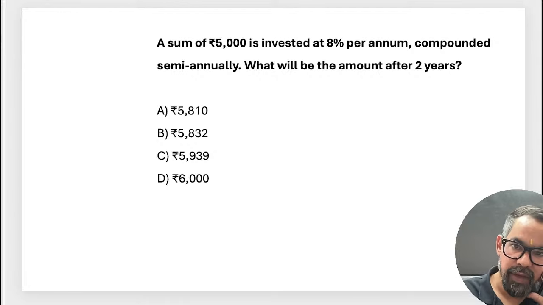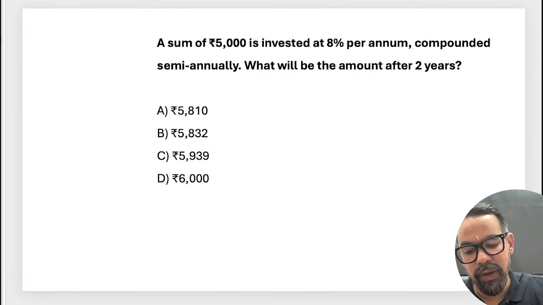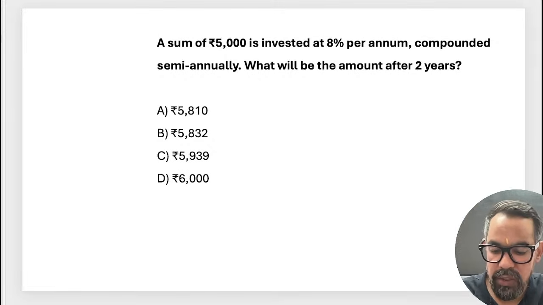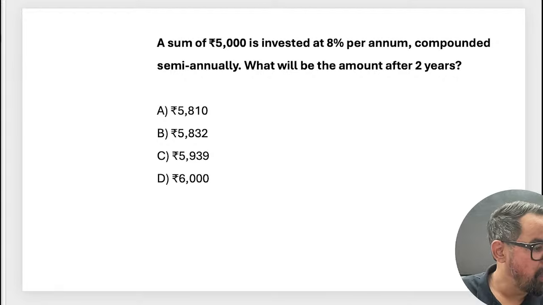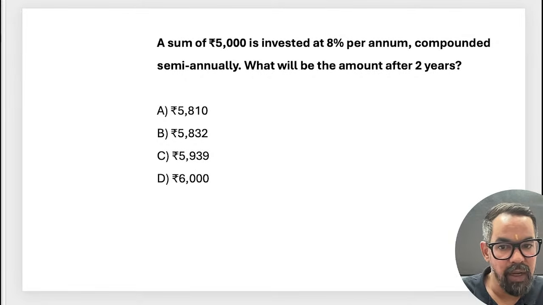In a scientific calculator that option is available, but in a manual calculator it is not available, sir. So Seal sir, in a scientific calculator it is available, but in a manual calculator we do not have that option. Anyone who knows any short trick around that, please let me know.